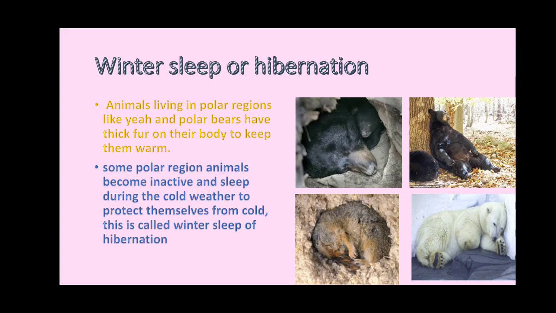Did you understand the difference between desert animals and animals which live in polar regions? Animals which live in the desert store fat in the hump. And animals which live in the polar region have a thick layer of fat under their skin called blubber.